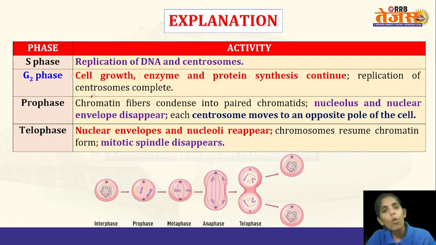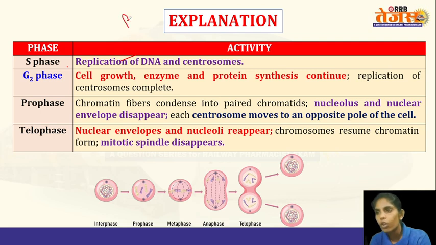In G1 phase, what will happen? The cell will grow in its size, and it will prepare itself for the replication of the DNA. The nucleolus will disappear. Some other changes will happen in order to prepare itself for the replication of the DNA. And in the S phase, the DNA will be replicated, the DNA and also the centrosomes.